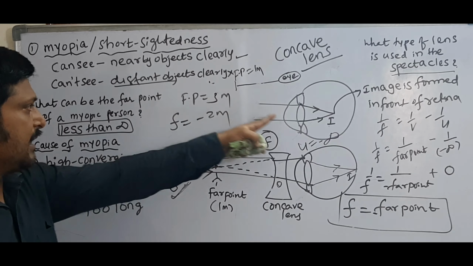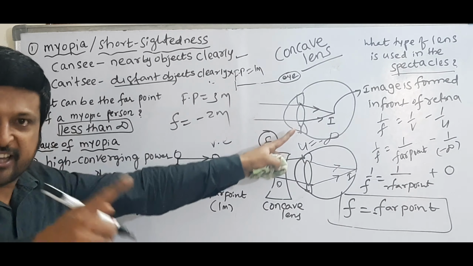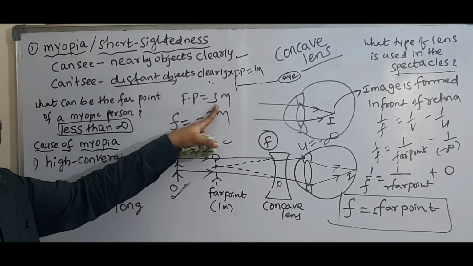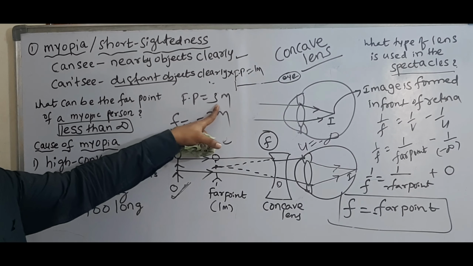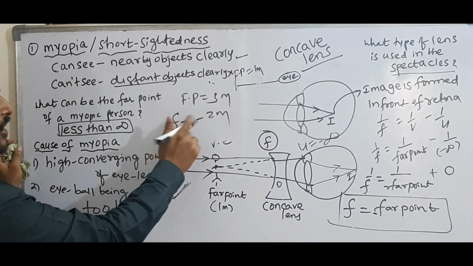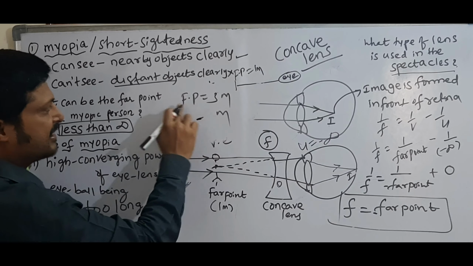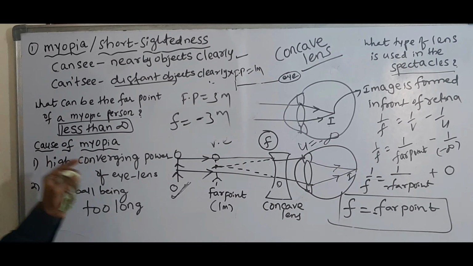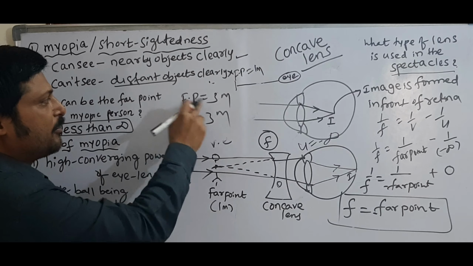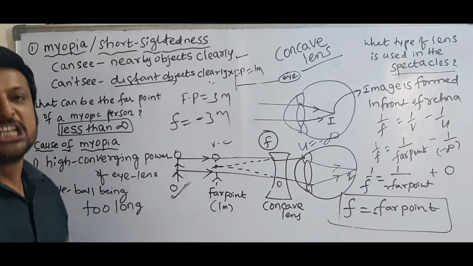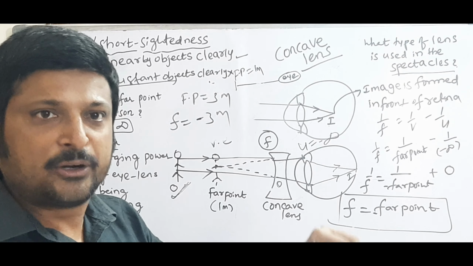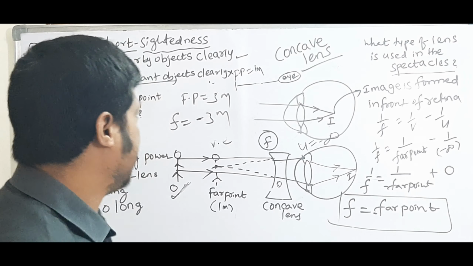That means he is able to see only up to 3 meters. Which lens is used in the spectacles? Concave lens. The required focal length is minus 3 meters, because the focal length of a concave lens is negative. Suppose a person suffering with myopia has a far point of 5 meters.